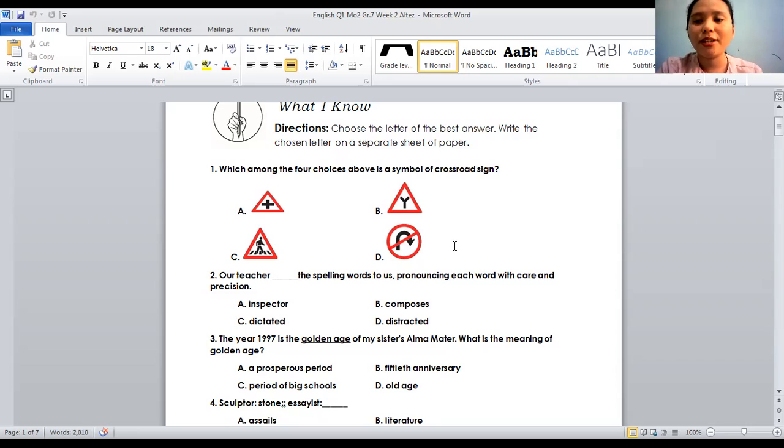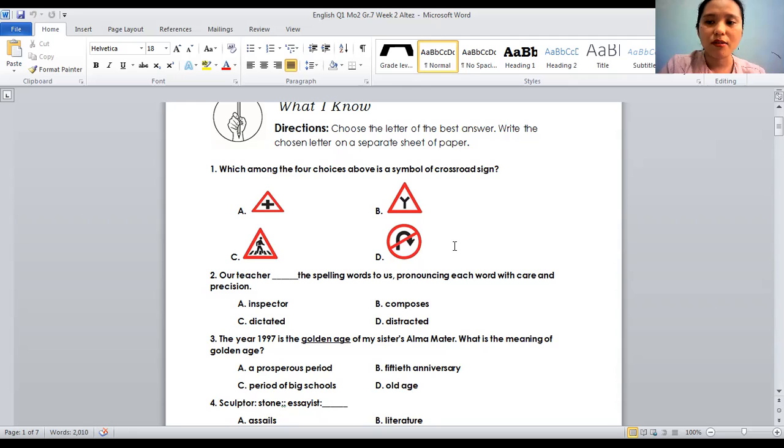Third, the year 1997 is the golden age of my sister's alma mater. What is the meaning of golden age? By the way, class, the meaning of alma mater is the previous school. For example, Ma'am Tessa's alma mater is Pamantasan ng Lungsod ng Valenzuela. So that is her alma mater.